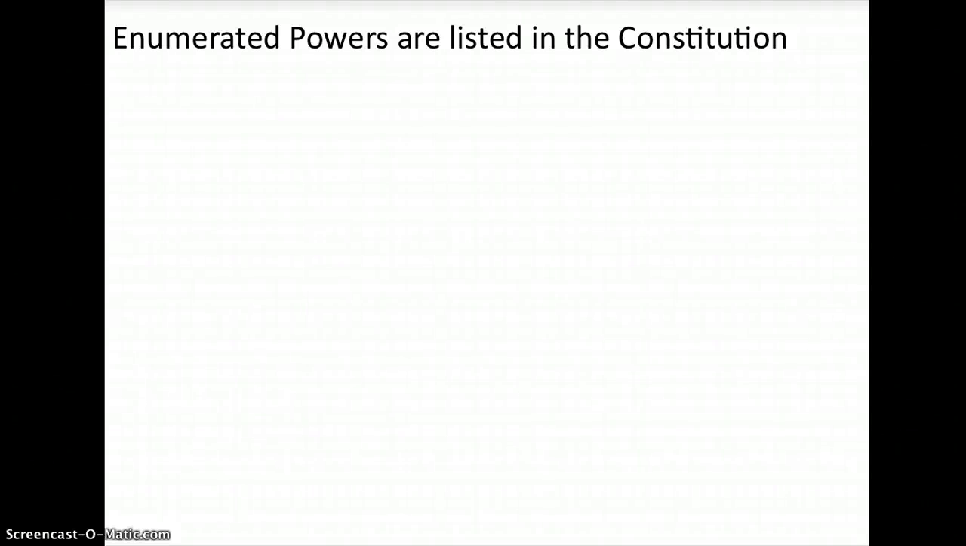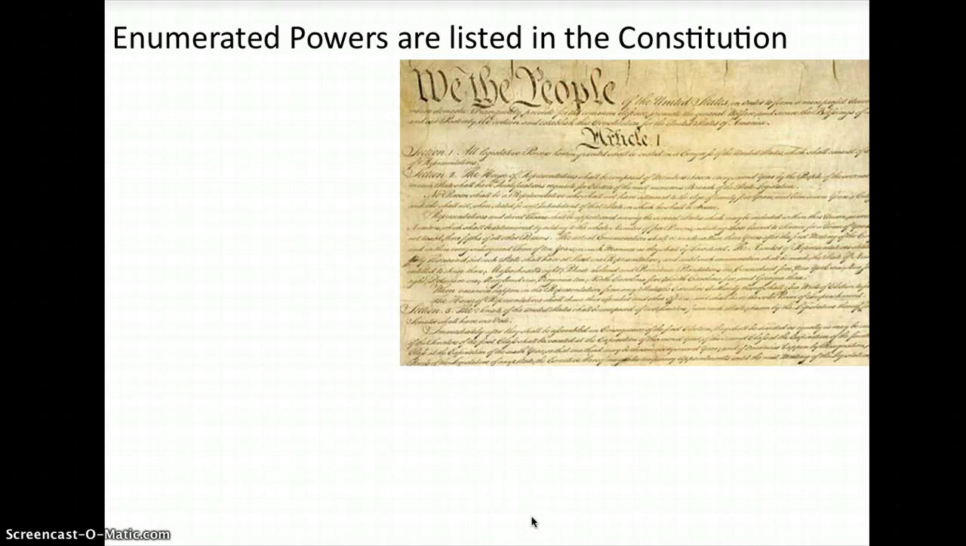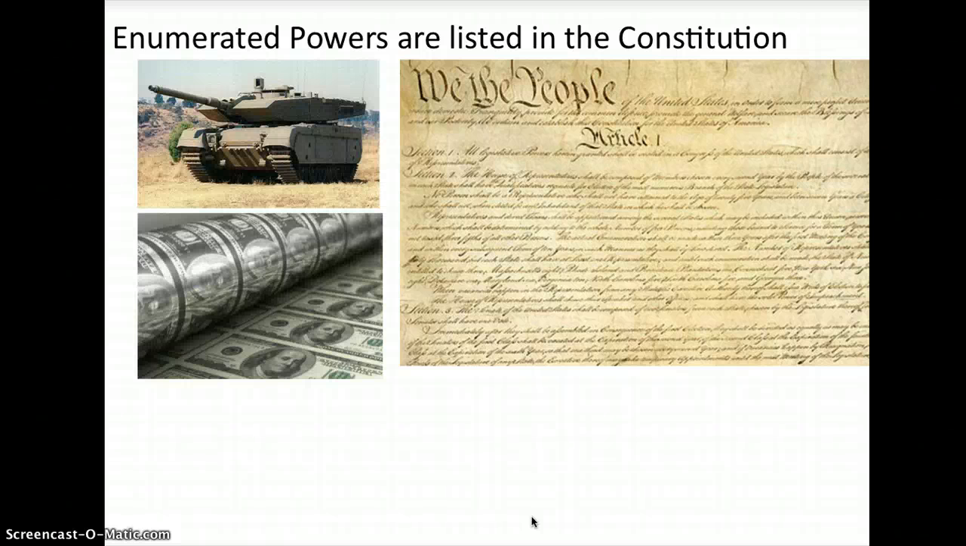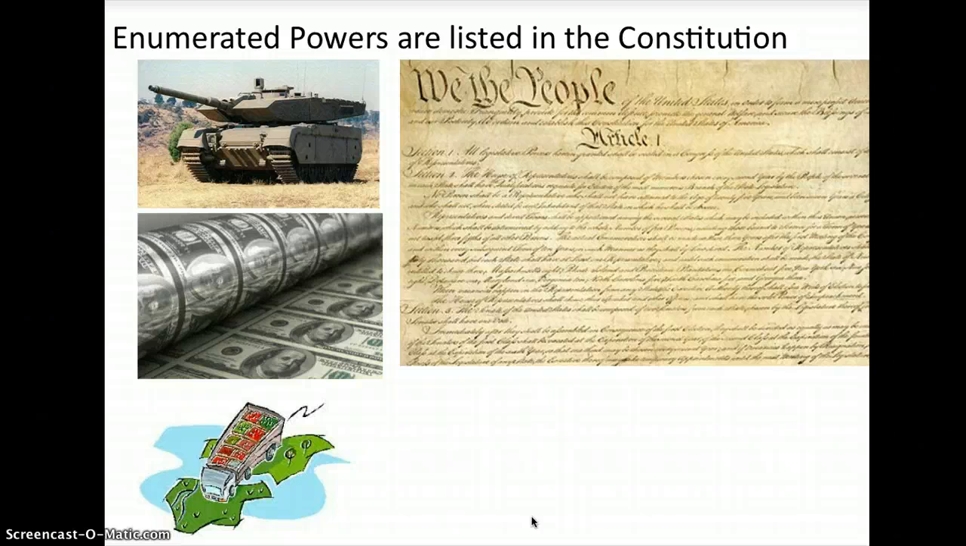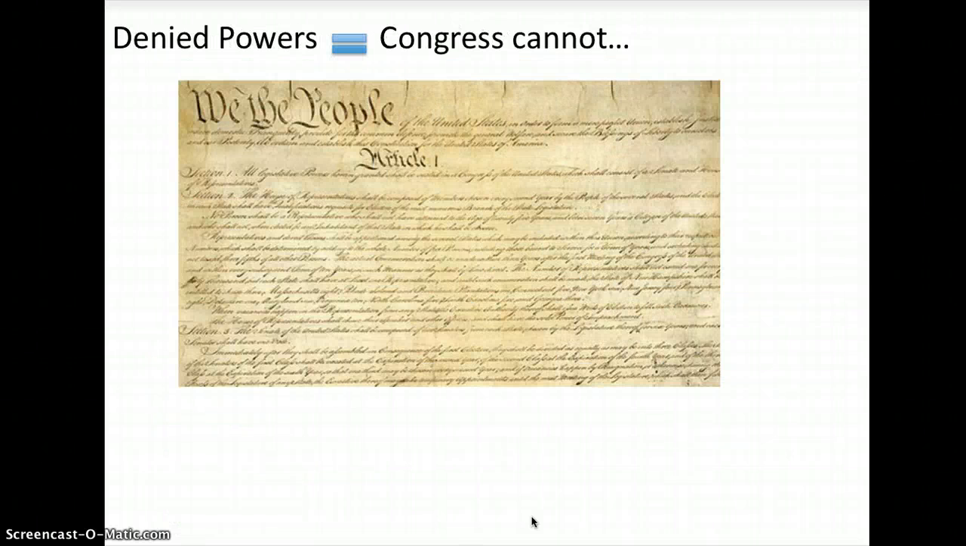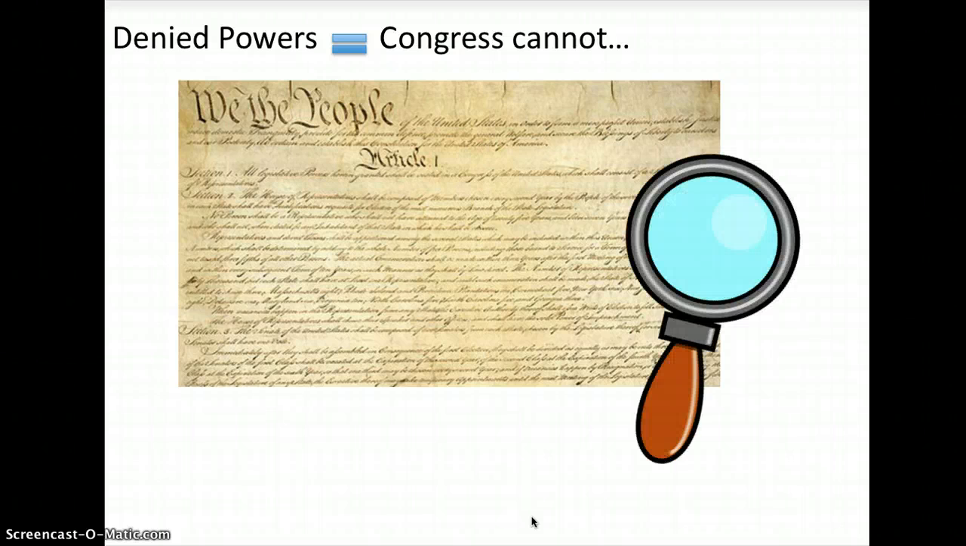Okay, so enumerated powers are listed in the Constitution. Article 1 of the Constitution says that Congress can declare war, coin money, and regulate interstate trade, among other things. These are enumerated powers, so they are all written in the Constitution. Denied powers are things Congress cannot do, and what Congress cannot do is also written in the Constitution.